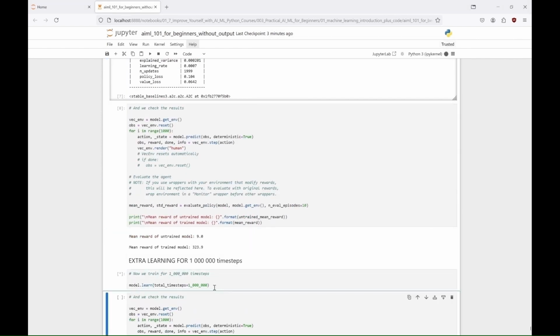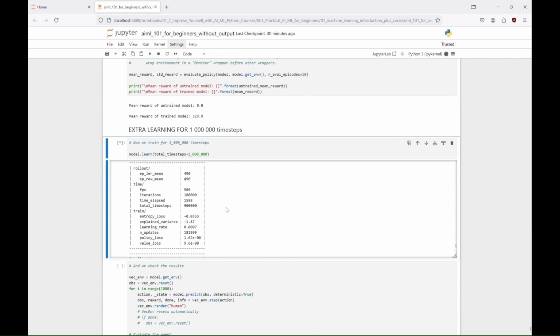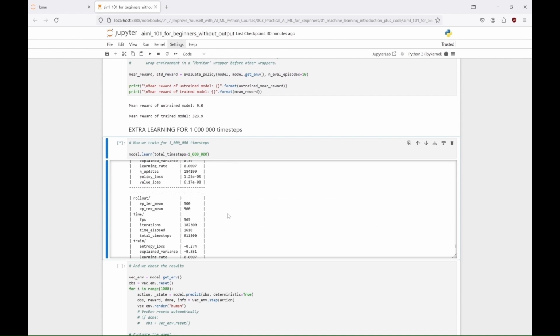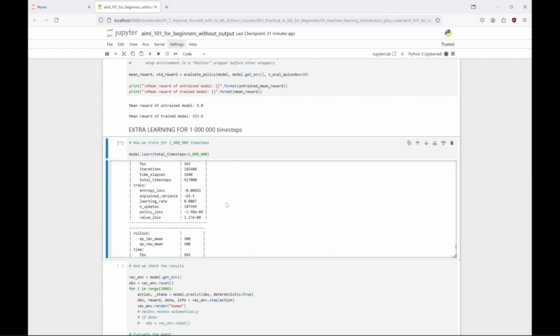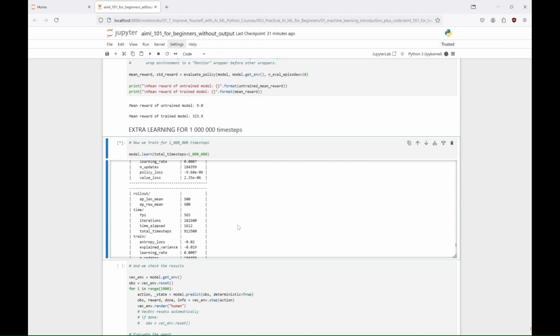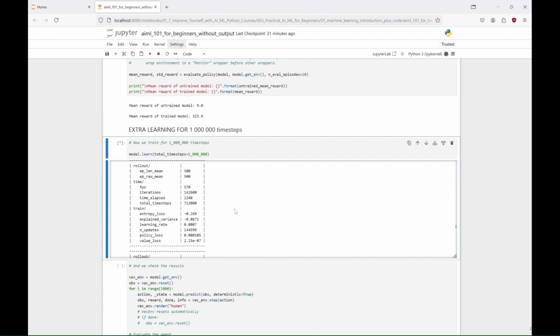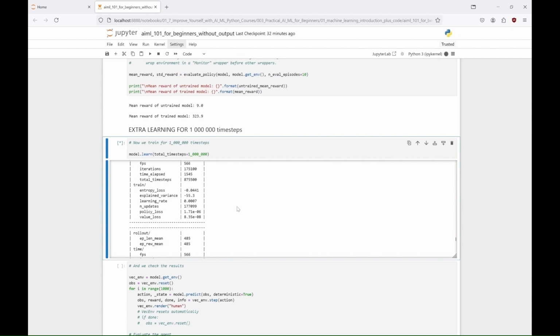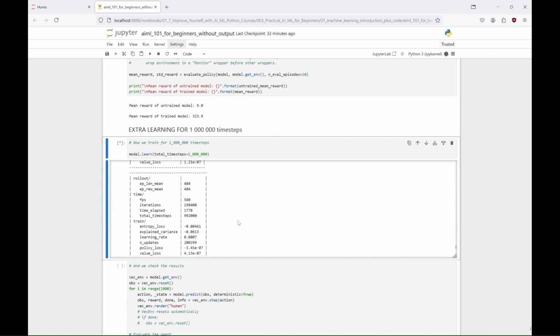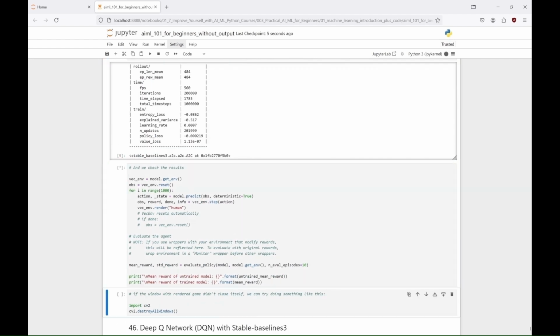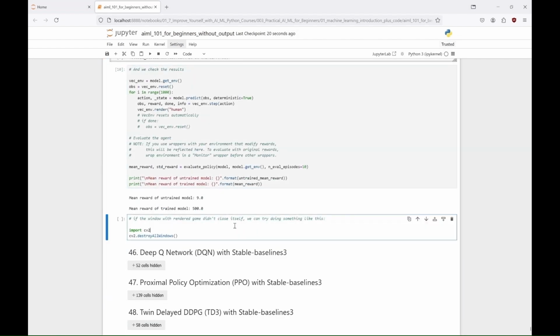Next, we train the model for 1 million steps. You'll see the performance go up and down. At first, the model solves the environment by earning 500 points, but then it fluctuates due to exploration and overfitting. By tracking the average reward over time, we can understand these changes better. To avoid overfitting, we might use techniques like early stopping or adjust hyperparameters. If you want, you can try using this model on your own, and make changes to see how they affect the learning process. And now, let's move on to the next model.